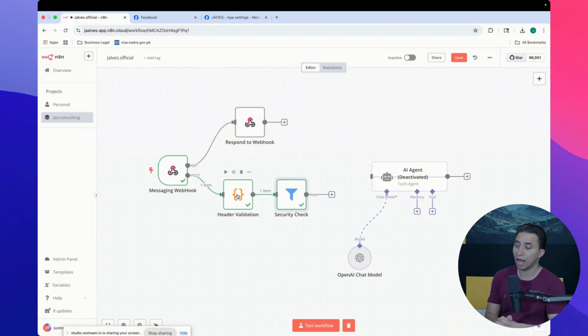Next step, I'm going to integrate the AI agent that receives the message, and then after receiving the message, it's going to respond to the customer. But I might also have to handle some data, because when this is empty, I want to stop the flow. I will make that change in the next video.